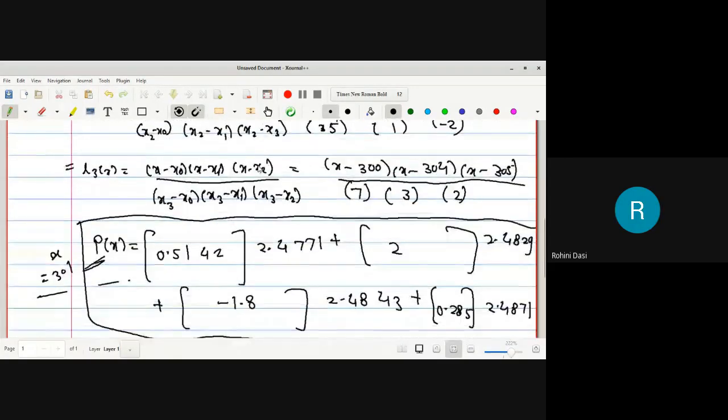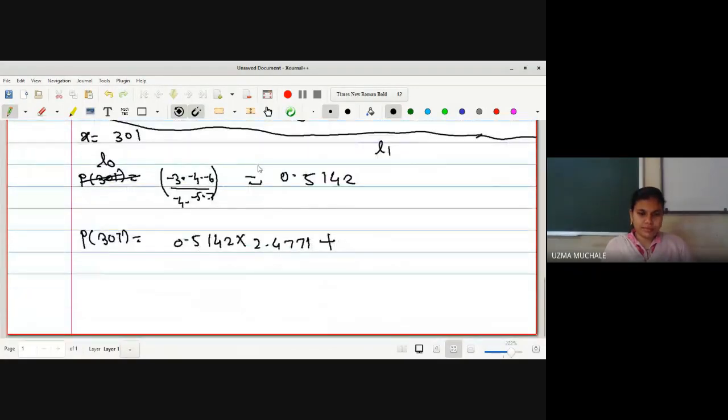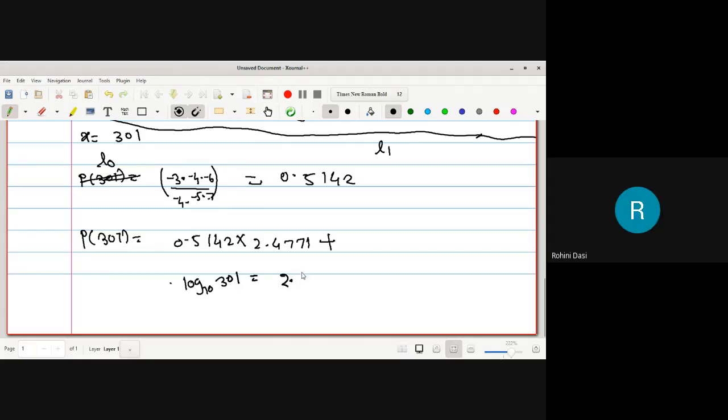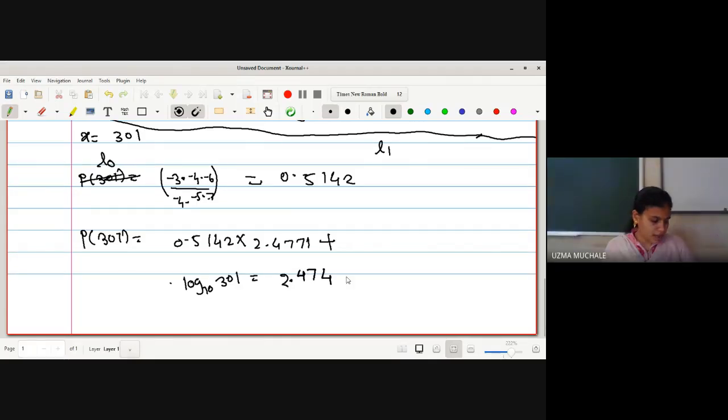Ma'am, it's 2.44. Let me write down the answer. Yes, what is the answer? 2.4748. Okay. Now what you do one thing, you have to check the answer of log 10 of 301 on your calc itself.